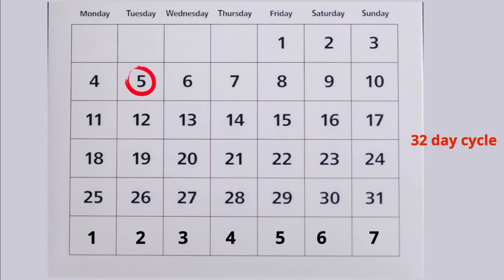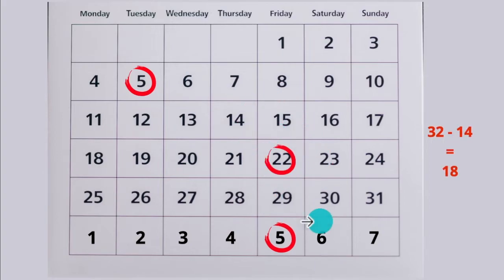So let's look at another example. We have a 32-day cycle. That's from 5th to 5th. So if you subtract 14, what does that give you? That gives you 18. And how do you now fit this 18 into this? Because it's not as straightforward as the last example. So you just calculate from here. 1, 2, 3, 4, 5, 6, 7, 8, 9, 10, 11, 12, 13, 14, 15, 16, 17, 18. So ovulation is going to happen around this time.